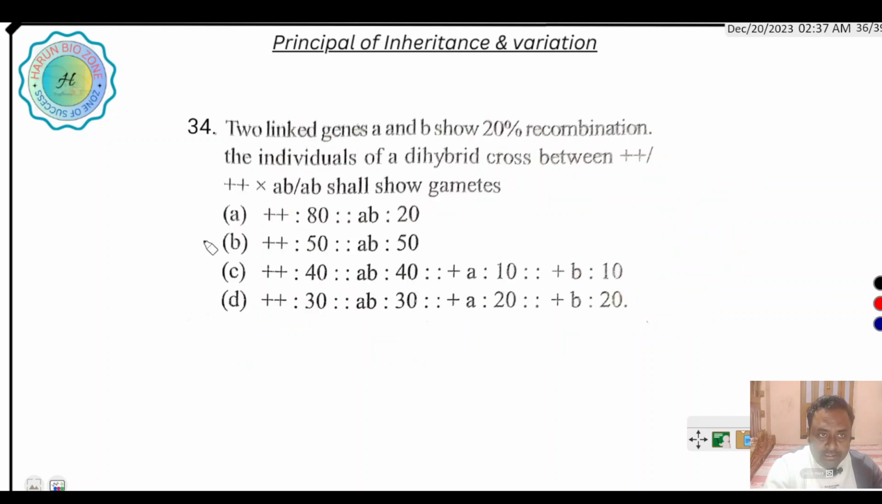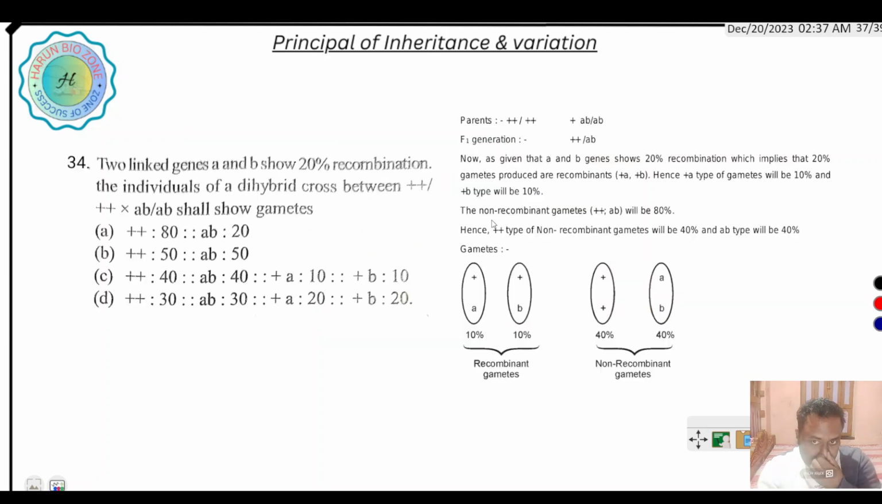Next question is, two linked genes A and B show 20% recombination. If we test cross, the parental gametes are 40% each. This is the C answer. How is it possible? Here we look at the parent generation and F1 generation. If crossing over occurs, then this genotype is produced. As given, the genes show 20% recombination.